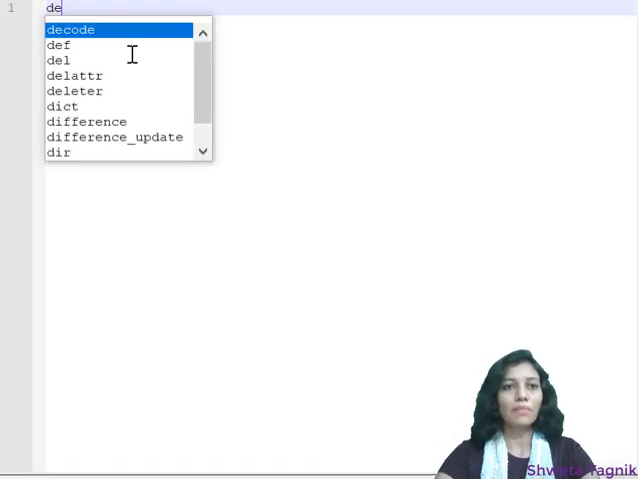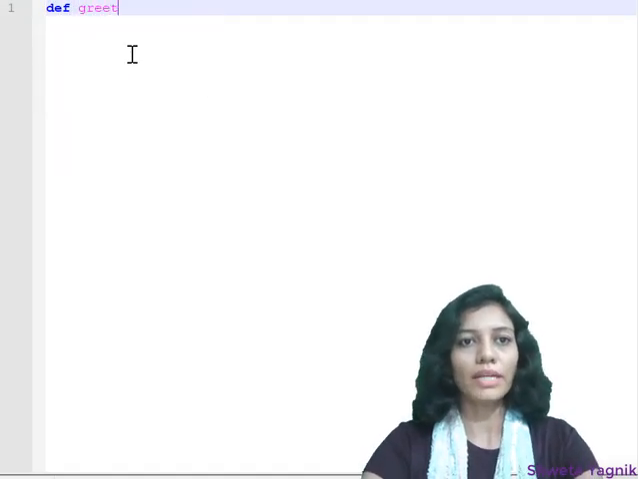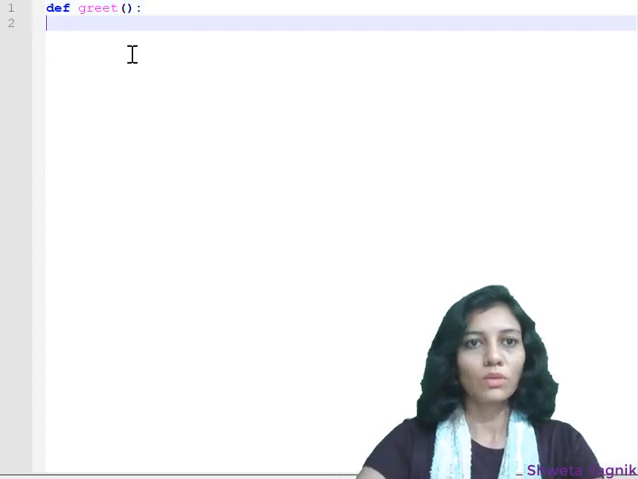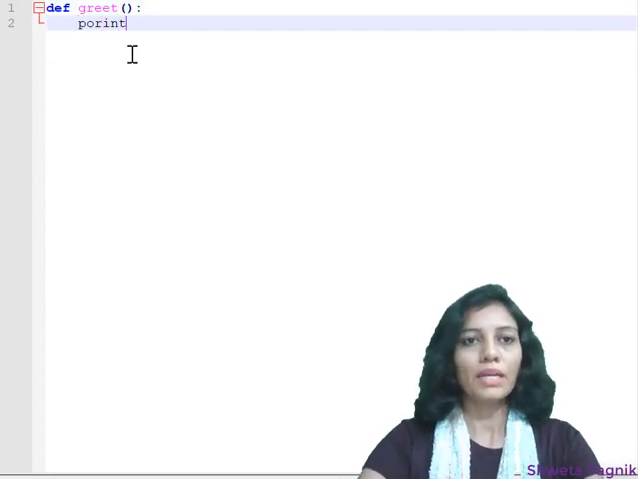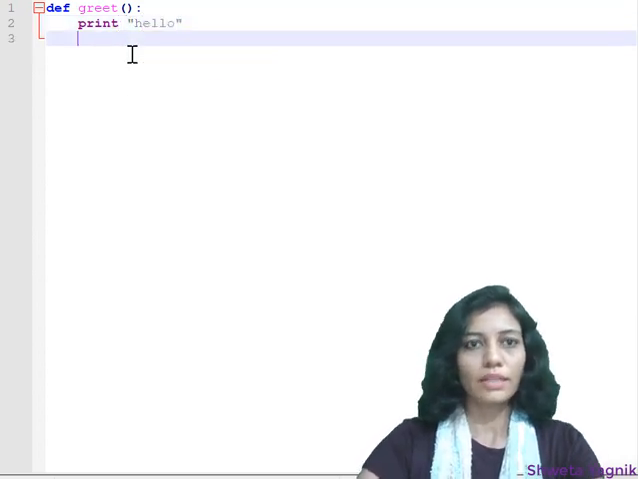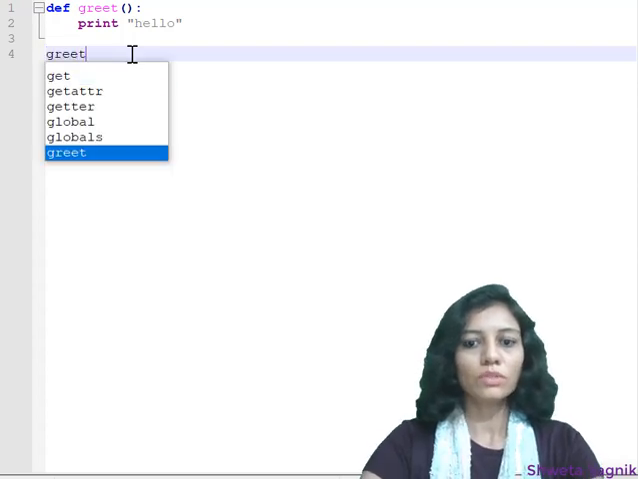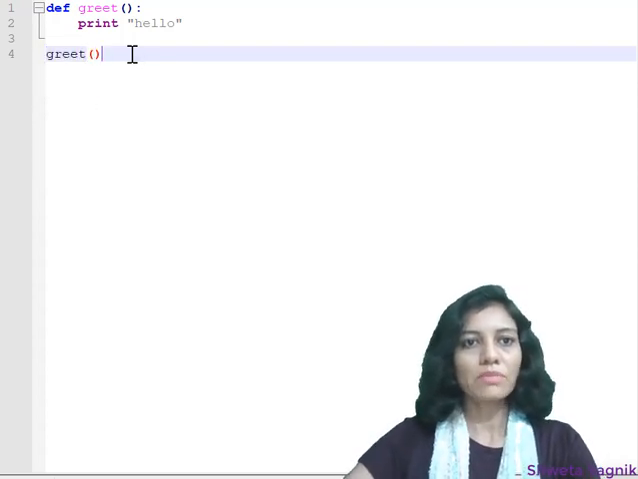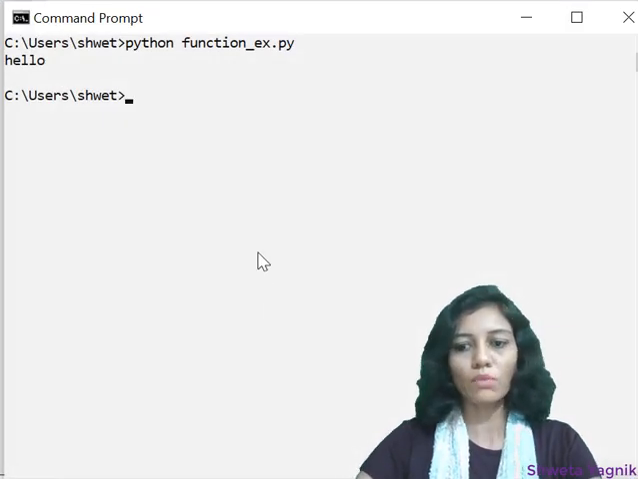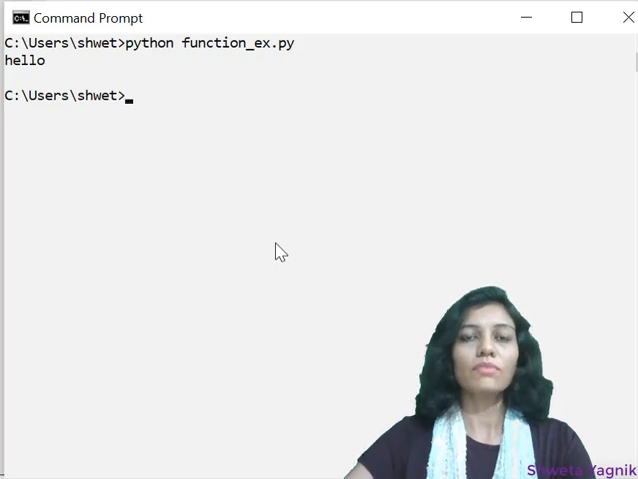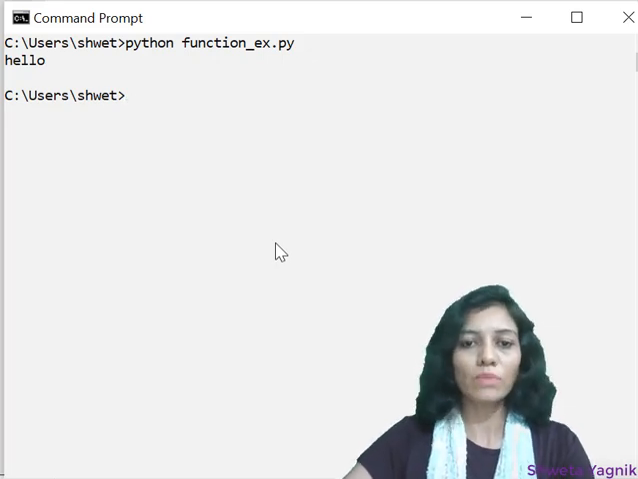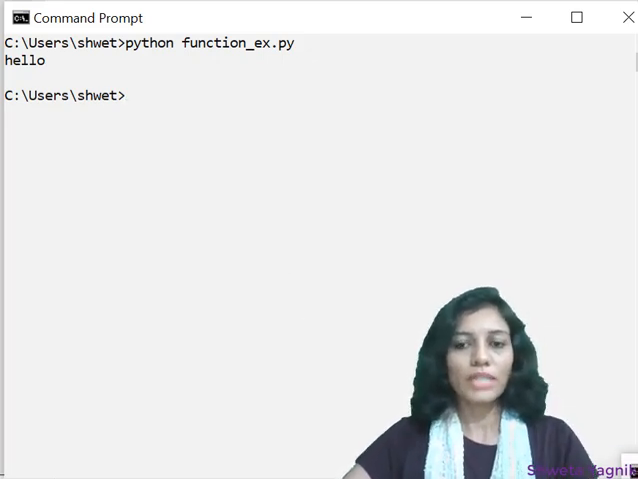So here I am having one function called greet, colon, then I am printing hello, and that's it for now, and I am making a call to this function. So how many times this print hello is going to be executed? Only once, right? Because here we have made a call to that function only once. Now let us change it a little bit so that it will execute multiple times.